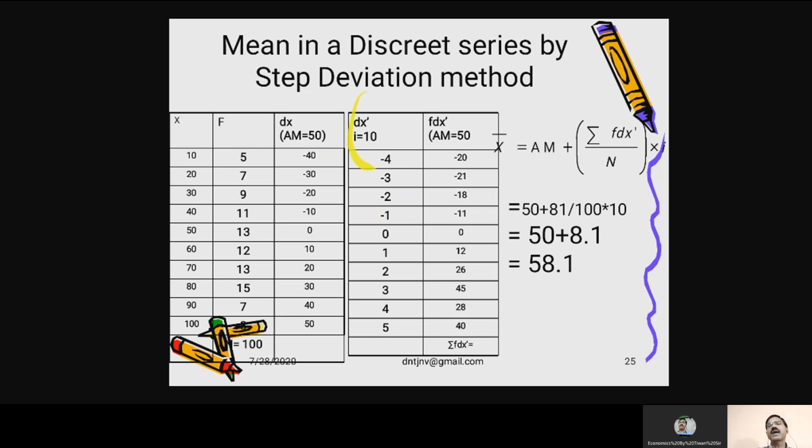So now dx prime is to be multiplied by f. 5 into minus 4 is minus 20. 7 into minus 3 is minus 21. So now you have to find out the value of sigma f dx prime, which is nothing but 81. When we go ahead and apply the formula, you can easily calculate arithmetic mean in a discrete series by step deviation method.